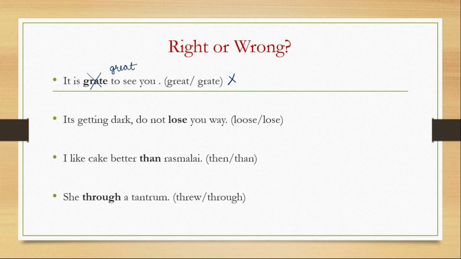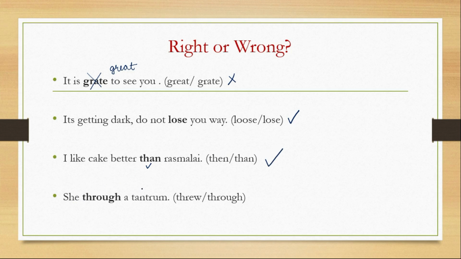It's getting dark. Do not lose your way. Is it this loose or this lose? Is it correct? Yeah, something that is not tight is this loose, but this is nothing to do with tight. Do not get lost. So this is correct. I like cake better than rasmalai. Are you comparing two things? Yes, you are comparing. And when you are comparing, you will use than. So this is absolutely correct.